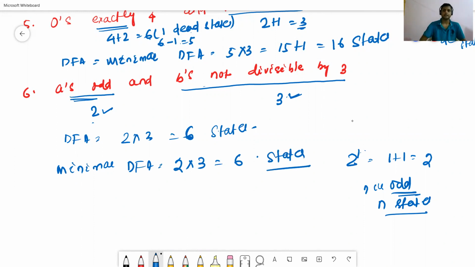Okay, that's the end of our analysis of how many states are in a DFA and minimal DFA. In the next class we'll construct some minimal DFAs based on this concept, like the number of A is odd and the number of B is not divisible by 3, like this. Okay, thanks for watching.